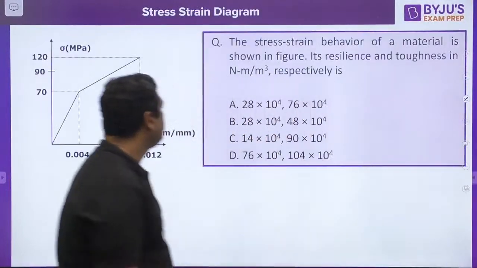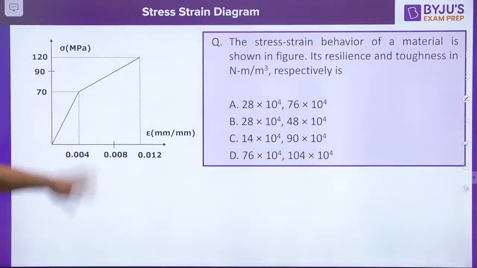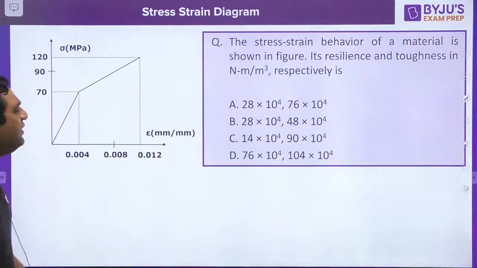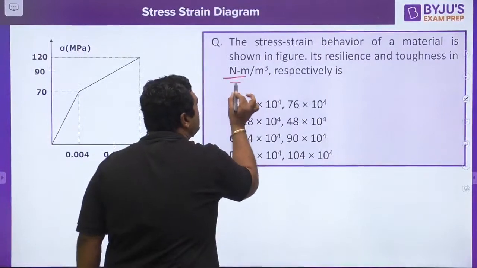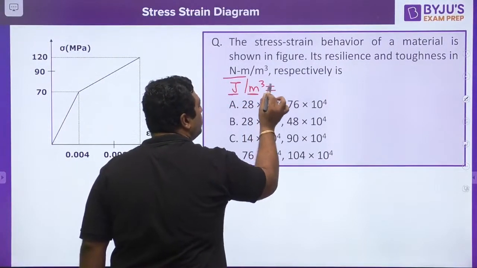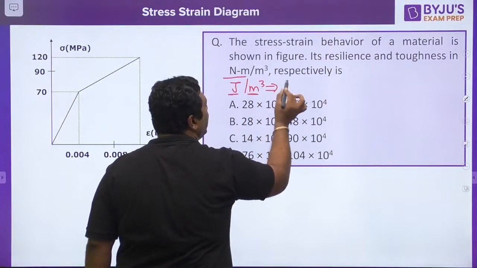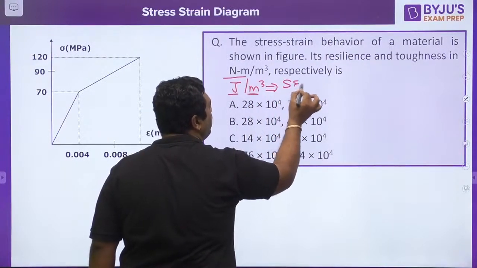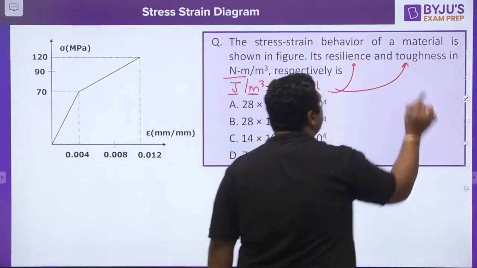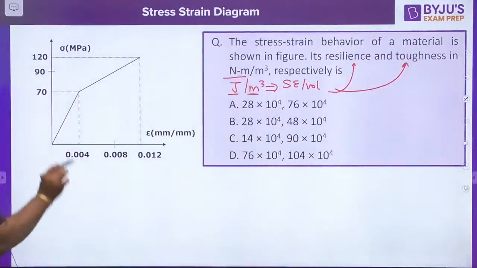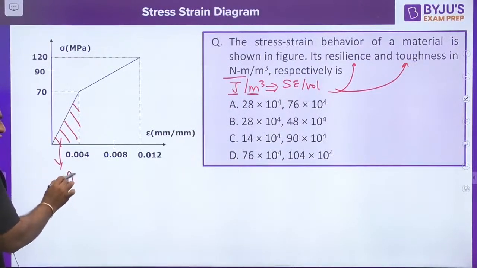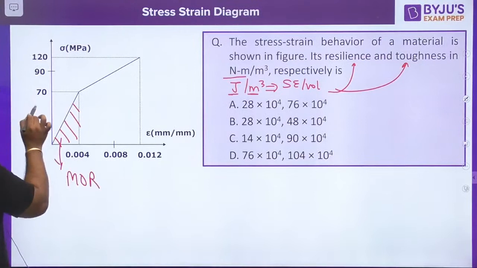The stress strain behavior of a material is shown in the figure. Its resilience and toughness in Newton meter, which is joule per meter cube. So joule means energy per unit volume. They are asking about strain energy per unit volume. So they are asking about modulus of resilience and modulus of toughness. So you can see the red area will give you modulus of resilience because it is a stress strain diagram.